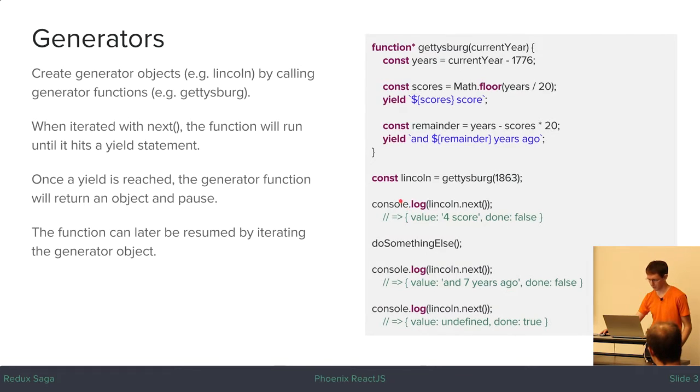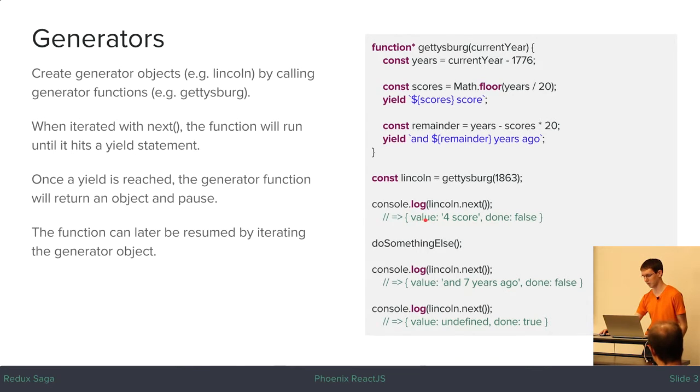So then we can do what's called iterating the generator. When we call this function, nothing actually happens. We just create a reference to a generator object, but no code is run. Then when we iterate the generator by calling the next function on a generator object, the first time we do it, it will start at the beginning, and then it will run until it reaches a yield statement. Then once it reaches the yield statement, the next function is going to return an object with 2 properties.